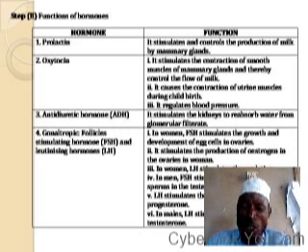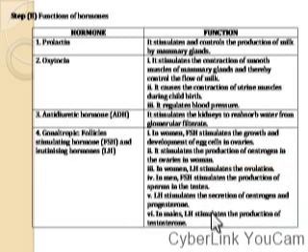Now let us look at the function of LH, luteinizing hormone. In women, luteinizing hormone stimulates ovulation. What do we mean by ovulation? Ovulation is the process of passing of egg from the ovary into the fallopian tube.